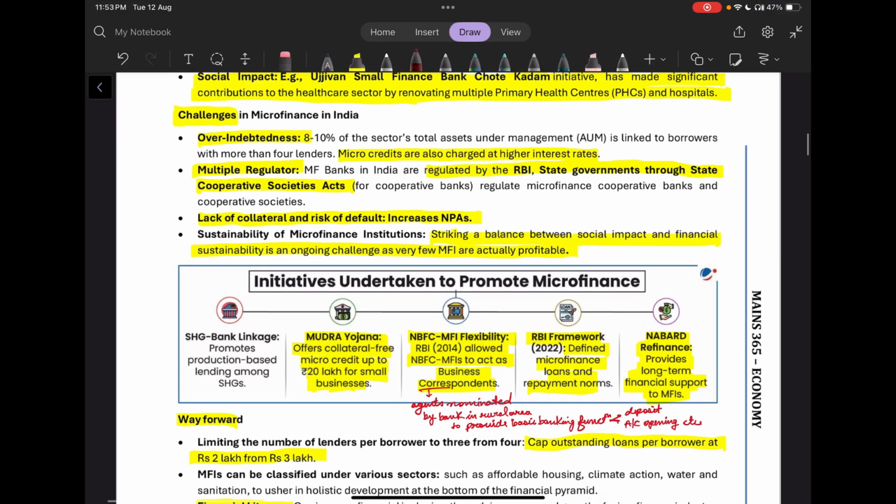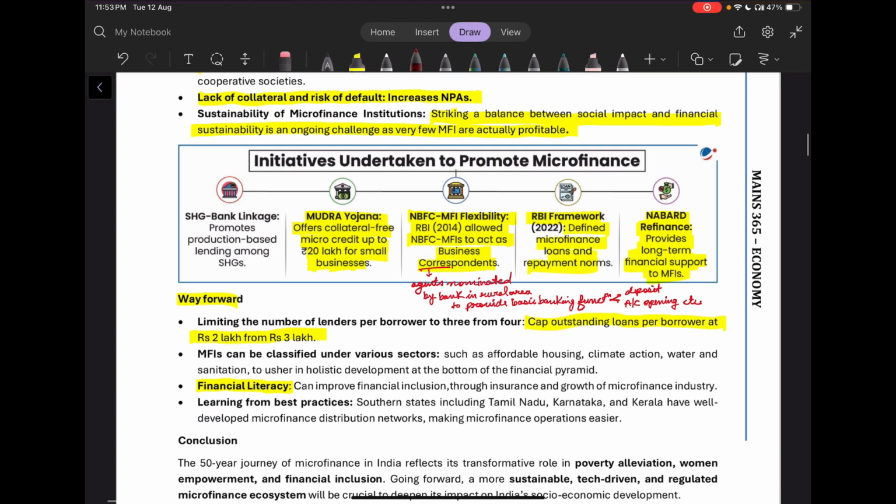Now, what are the challenges? There is over-indebtedness. Microcredits are also charged at a higher interest rate. Then there are multiple regulators, like we have the RBI, the state government, and the State Cooperative Societies Act. Then there is lack of collateral and risk of default, which has led to increased non-performing assets. Then striking a balance between social impact and financial sustainability is an ongoing challenge, as very few MFIs are actually profitable.